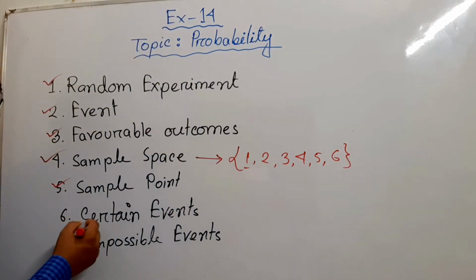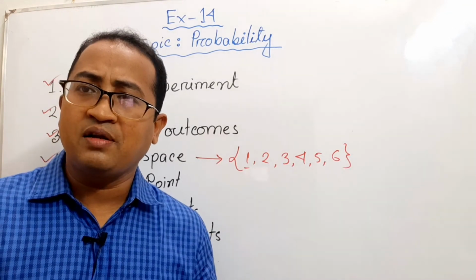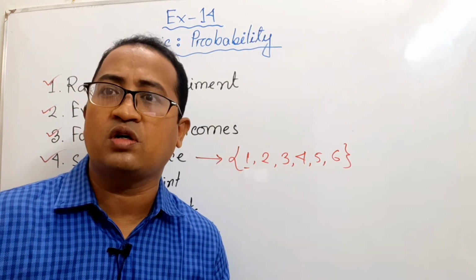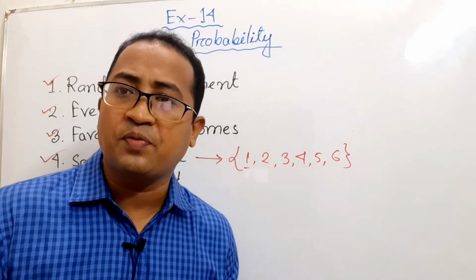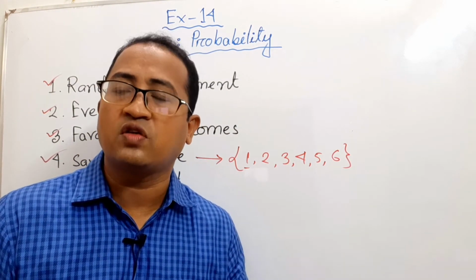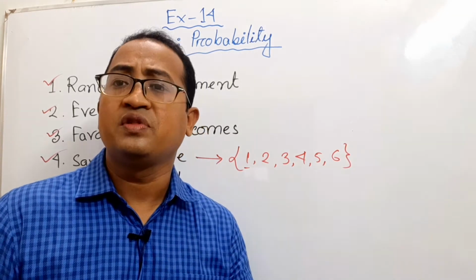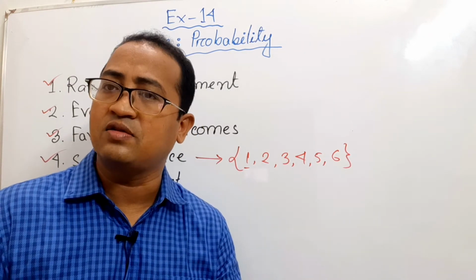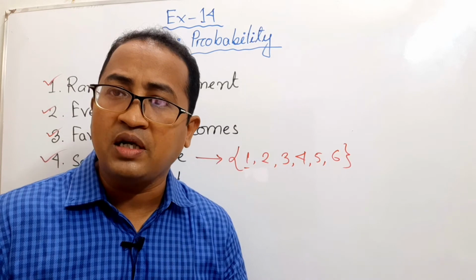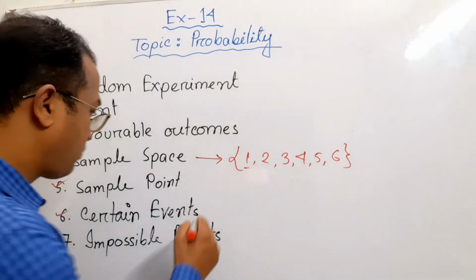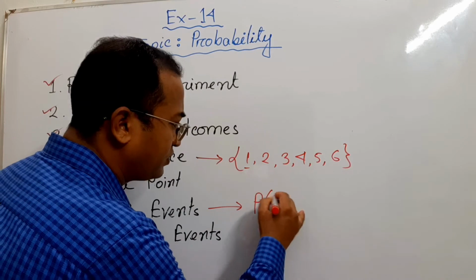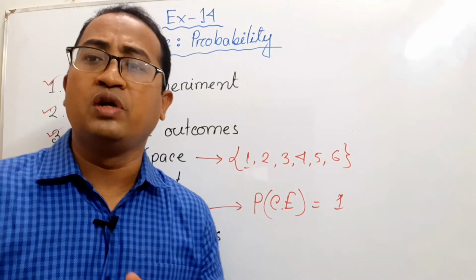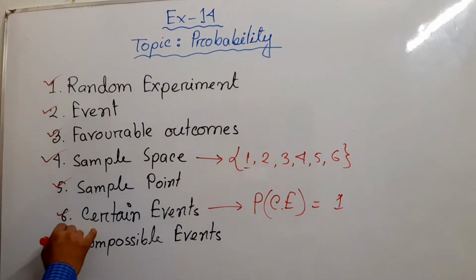Now, certain event. What is a certain event? The event which is sure to occur is called a certain event. You are 100% sure it will occur. Say tomorrow the sun will rise from the east. It is 100% sure. So this is a certain event, and the probability of a certain event is 1. Always keep it in your mind. The probability of a certain event is always 1.